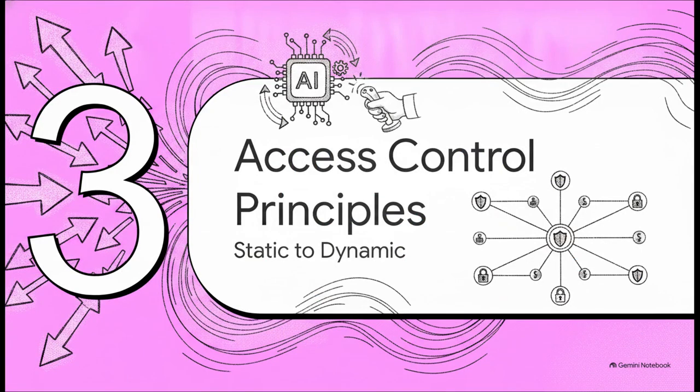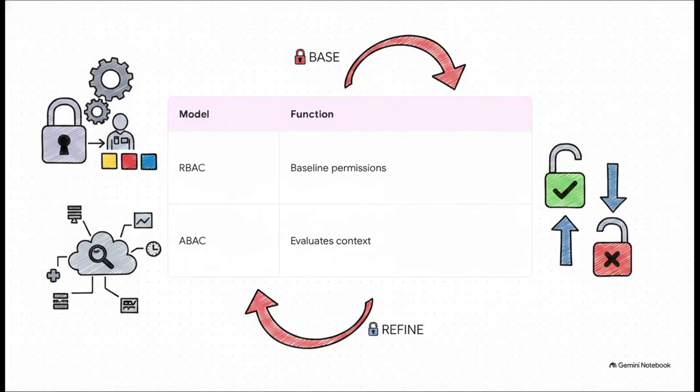Section 3. Core Access Control Principles, from static to dynamic. Now, to do this right, you really need to design around the NIST ABAC decision architecture. You're implementing policy as code using something like OPA, Rego, or AWS Cedar. You need a policy enforcement point, a PEP, intercepting every single request. That PEP asks the policy decision point, the PDP, to evaluate the rules. The PDP then uses a policy information point, the PIP, to pull in real-time attributes like task context and data sensitivity. And finally, the whole shebang is managed in a policy administration point, the PAP, where your policies are version controlled in Git, just like regular code.